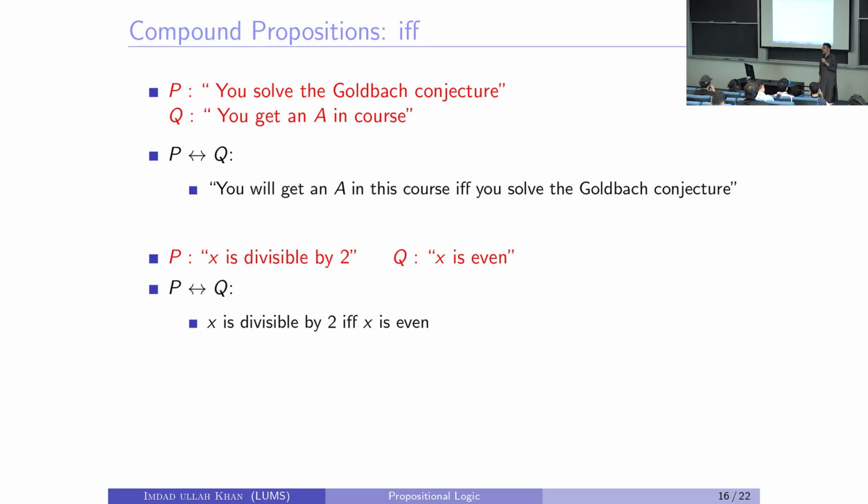I remember, so let me just tell you, because it's time for a break, I was going to Dartmouth and that instructor wrote me a recommendation letter, and I later found out that he wrote in the recommendation letter that Imdad doesn't make the mistake of confusing P implies Q with Q implies P. It's such an important thing.